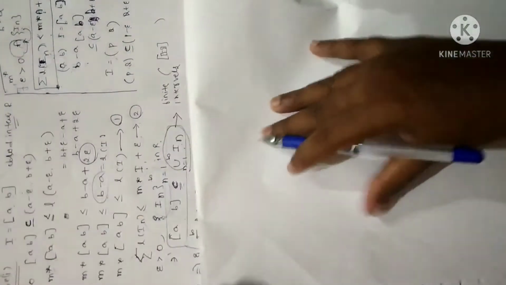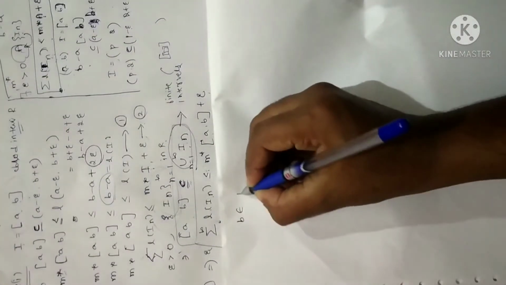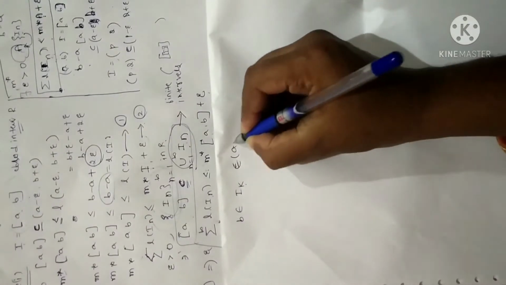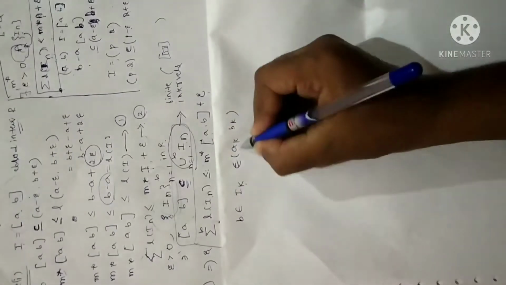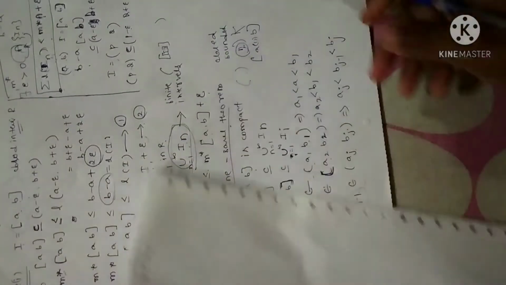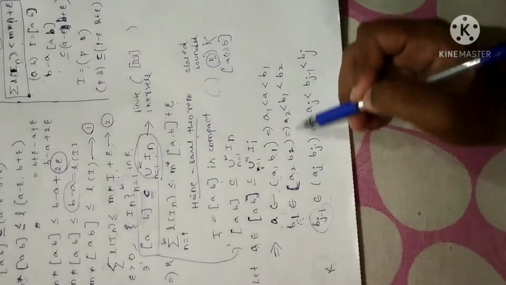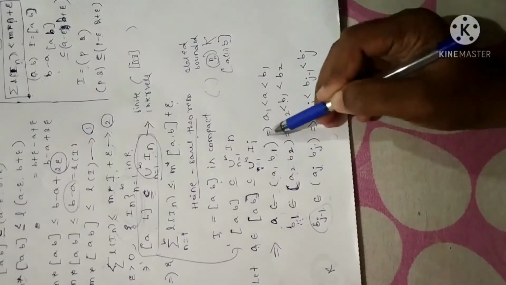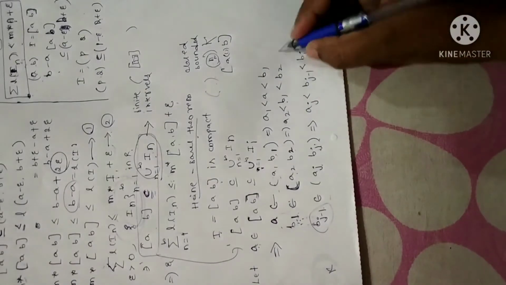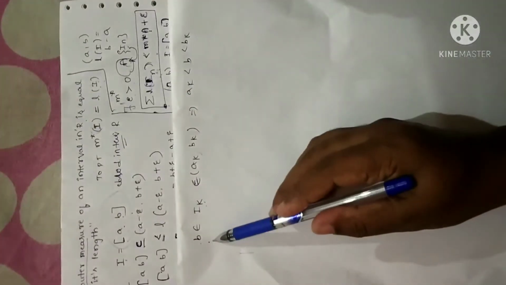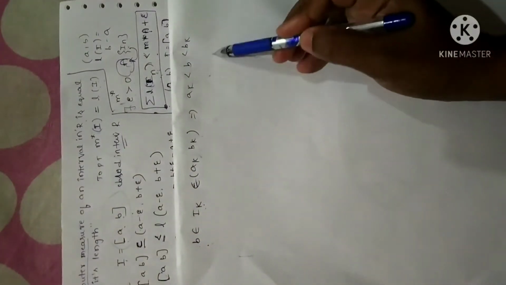So this will happen only when some particular last element, say B, belongs to that particular interval Ik, which is Ak, Bk, in such a way that B is in between Ak and Bk. I am repeating once again. I have chosen an element B1 which is in between A and B2, and Bj minus 1 which is in between Aj and Bj. So this process has to terminate at a certain stage, say k. I have chosen that element B in that particular interval Ik, such that it is in between Ak and Bk. So that is the reason I have written it like this.